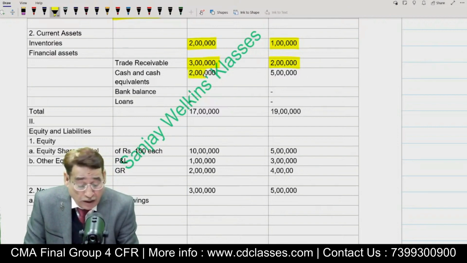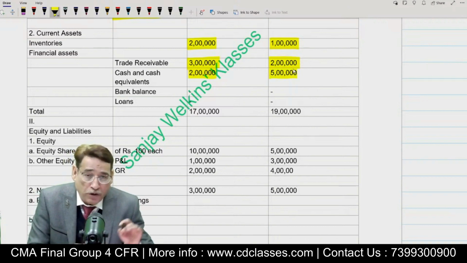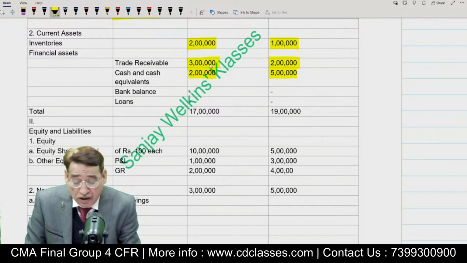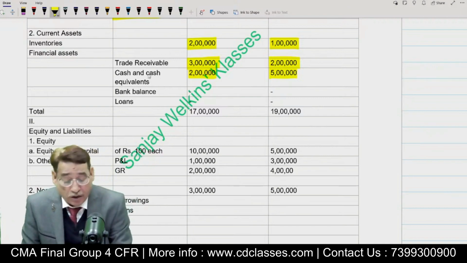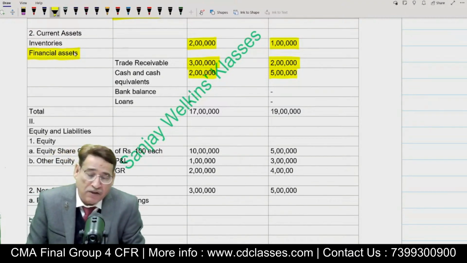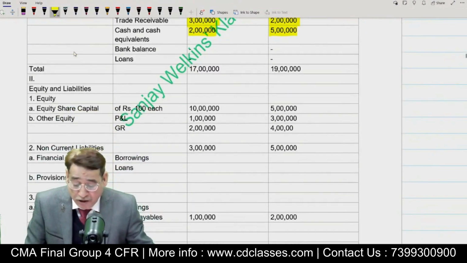Likewise, cash and cash equivalents 2 lakh and 5 lakh, I am simply going to put the figure by adding them. So these are the 3 items, inventories, trade receivable, cash and cash equivalents, which are given to us in the question. You must have noticed that trade receivable, cash and bank balance and loans fall under the category of financial assets. Correct? Intentionally, I have written it in this manner so that you derive some mileage out of it.